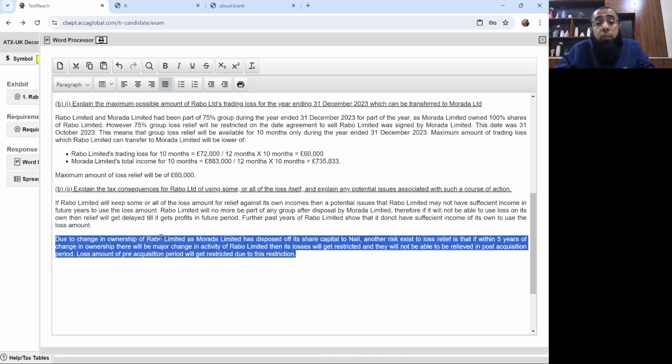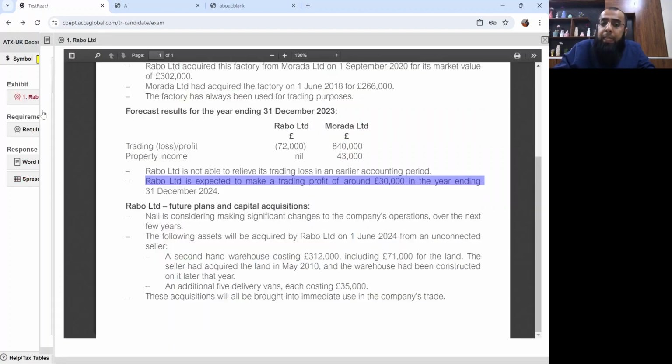Secondly, due to change in ownership of Rabo Limited, as Morada Limited has disposed of its share capital to Nally, another risk to loss relief exists: if within 5 years of the change in ownership there is a major change in activity of Rabo Limited. Currently, there is no major change. Nally is considering acquiring a warehouse or delivery vans. That's not a significant change.